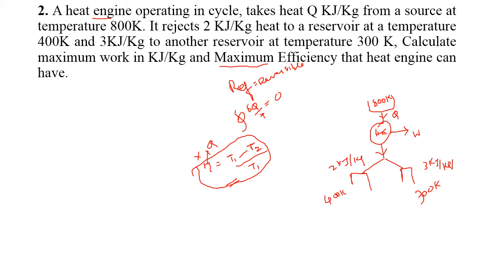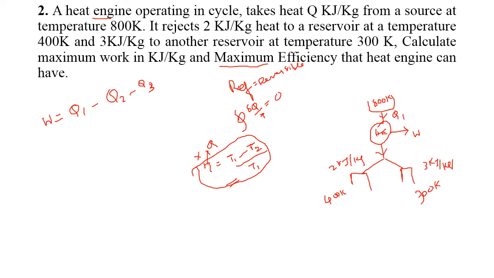According to our first law, work done equals Q1 minus Q2. Here, since there are two rejections, it is taken as Q3. Do you know the work done value? No. Do you know the Q1 value? No. Take it as Q1. But we know the Q2 and Q3.